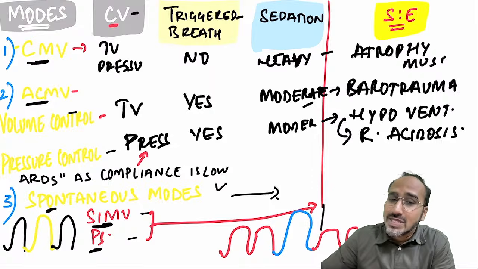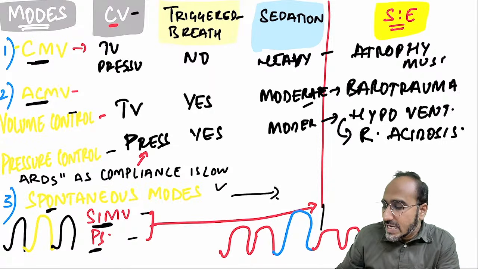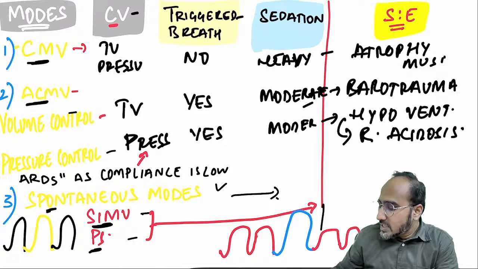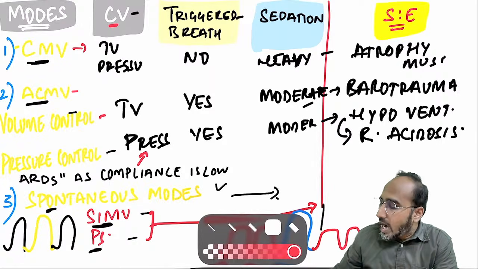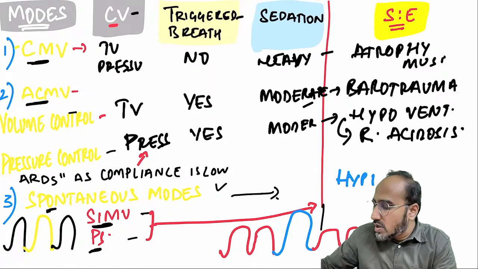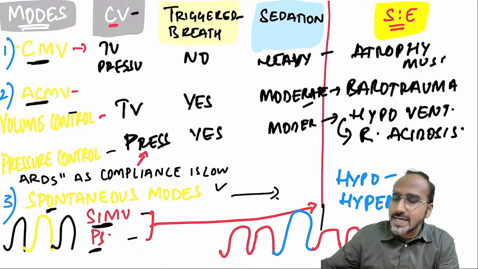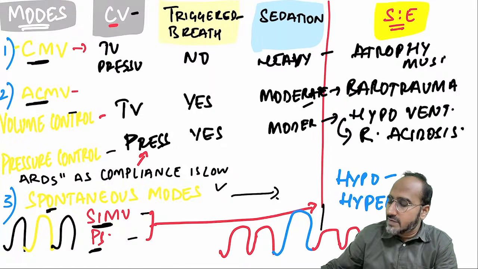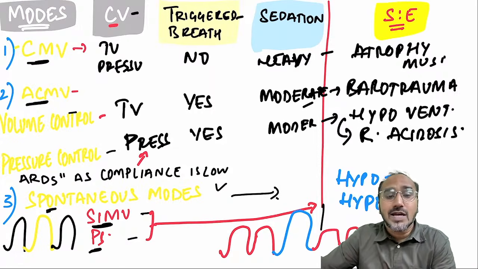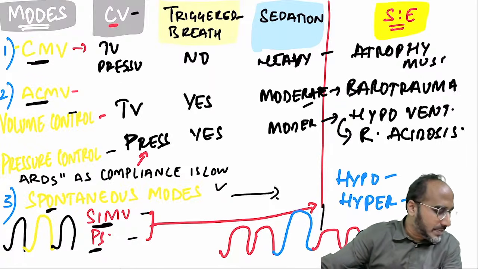But again, due to this also, as there is an asynchrony between the patient breath and the ventilator breath, sometimes there might be a chance of hypo or hyperventilation. If it goes to hypoventilation, the patient develops respiratory acidosis, and if the patient develops hyperventilation, due to carbon dioxide washout the patient will have respiratory alkalosis. It can happen.